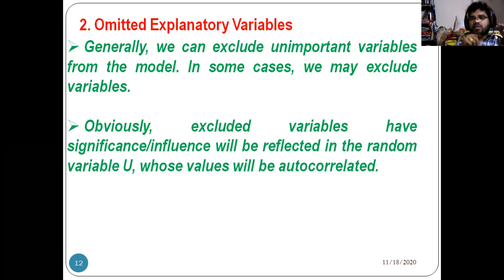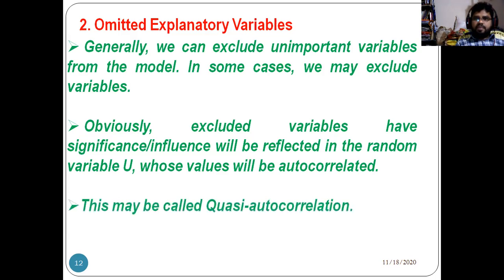We can write Vt equals beta times the excluded variable plus Vt. I will show you that. Whose values will be autocorrelated. For example, when we remove any important variable from the model, you may get more error values, and the error values will be correlated with each other. This may be called quasi autocorrelation. I will show you the equations in the next slide.